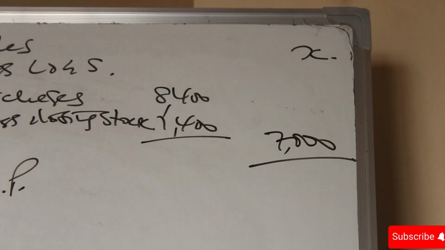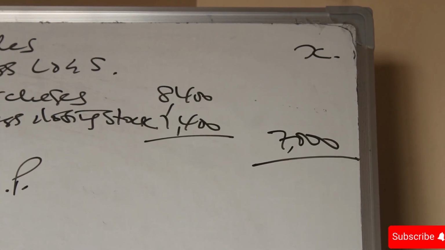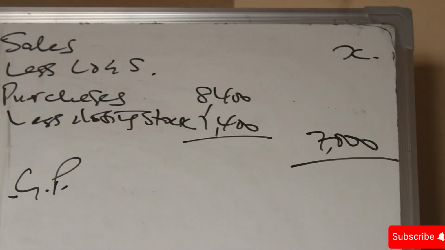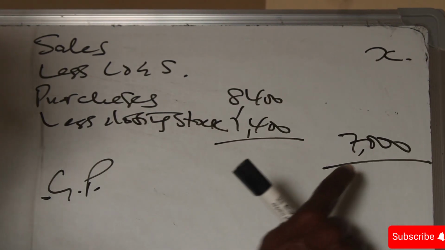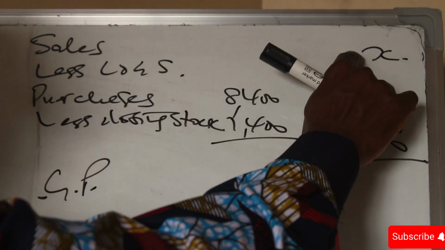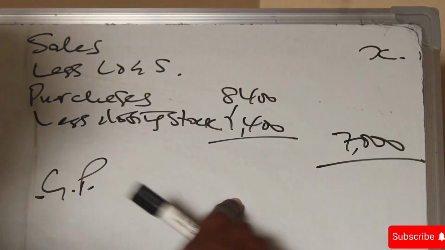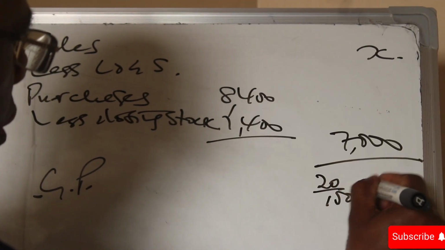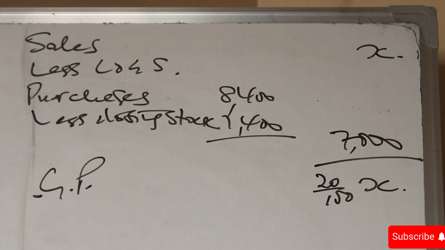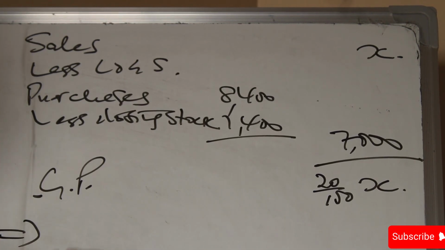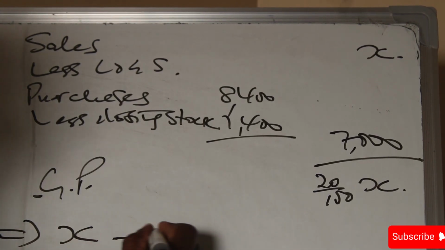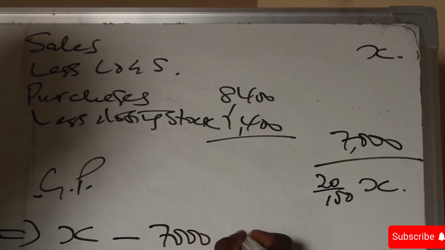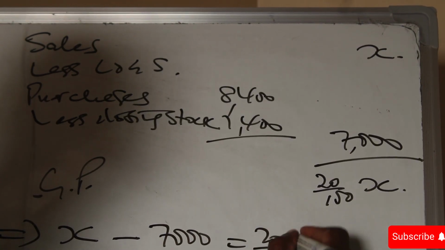And therefore we are being told something. The statement says that gross profit is 20% of sales. If sales is X, our gross profit is 20% of X. And therefore we are saying X minus 7,000 is equal to 20% of X.